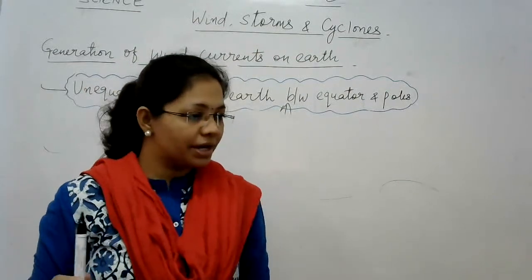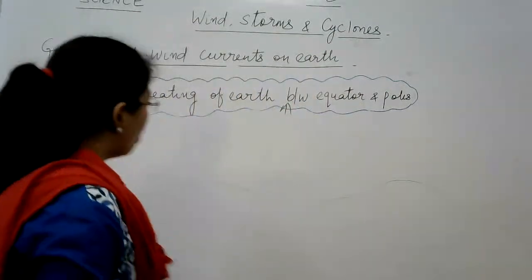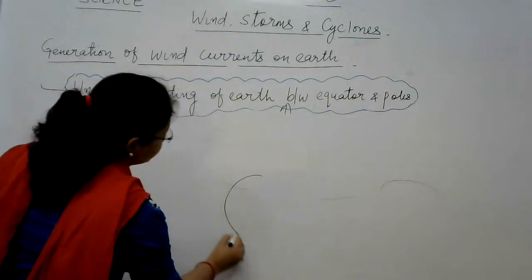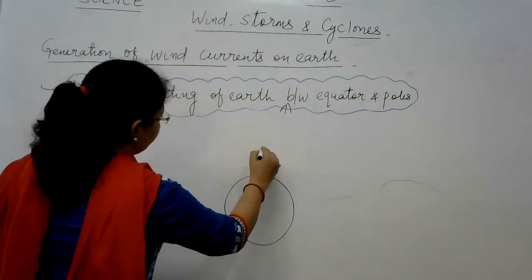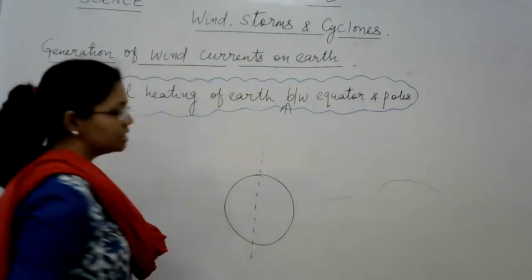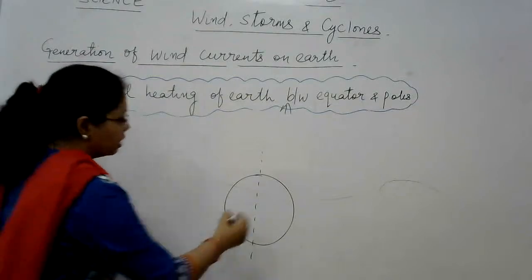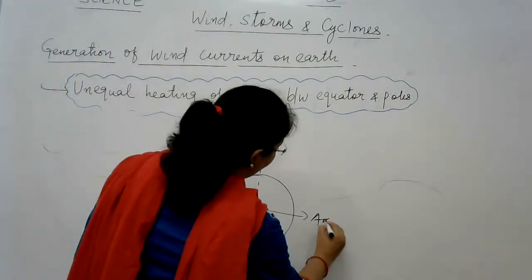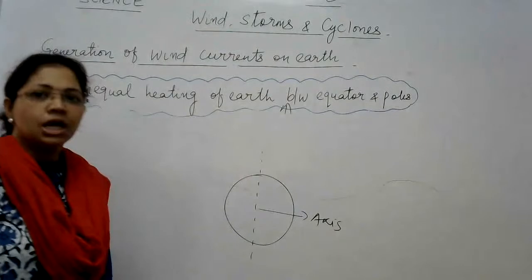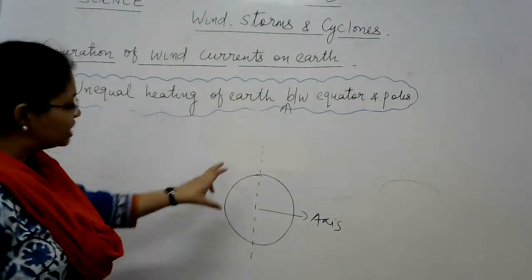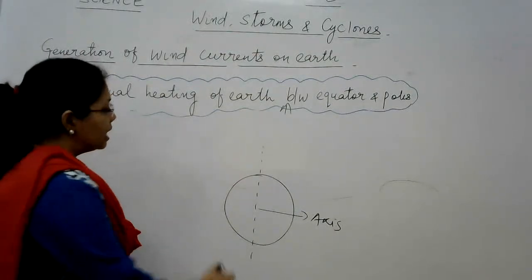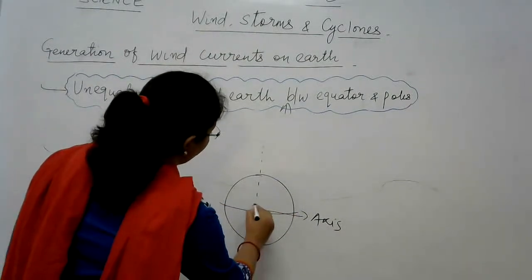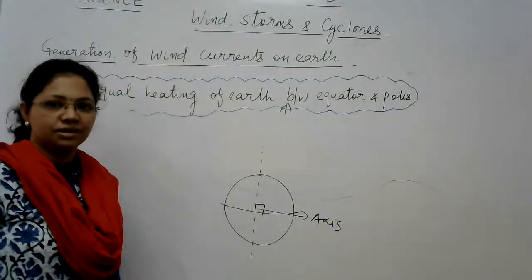ये हम सबने पढ़ा है, right? So what happens? We know that Earth is a sphere, and the imaginary line which divides it vertically into two parts, we call it its axis, right? But what happens? The rotational axis of Earth is not perpendicular to the equator.